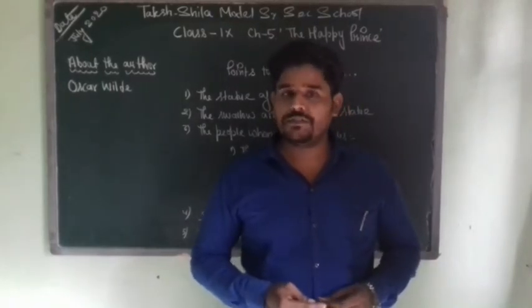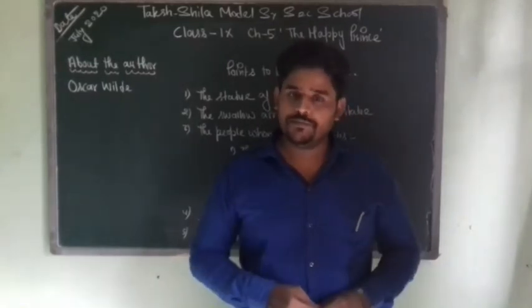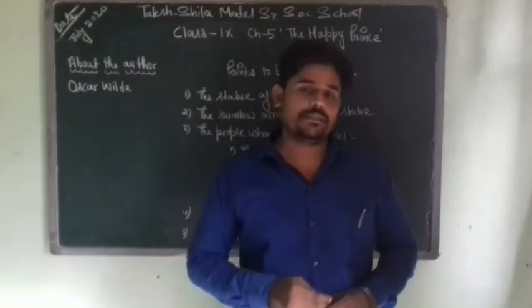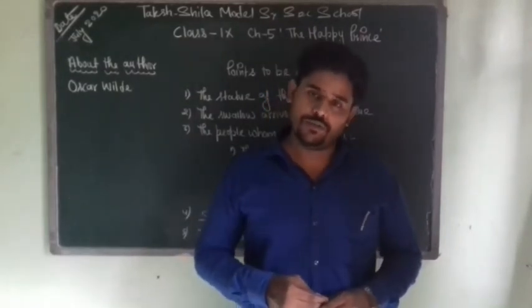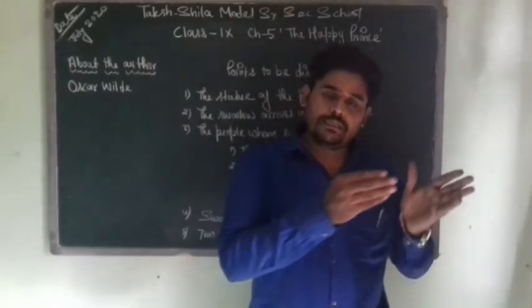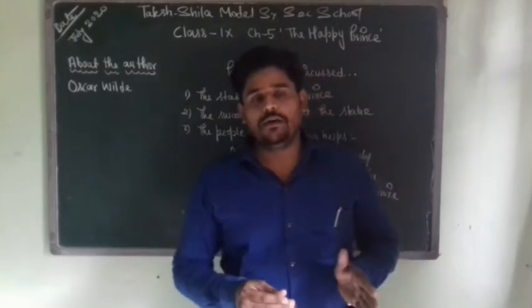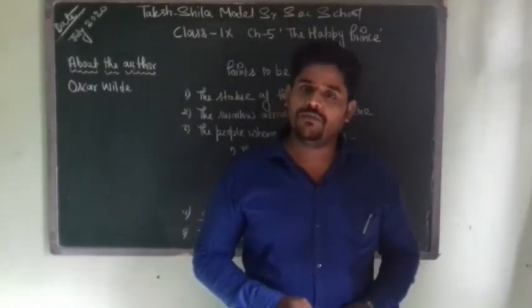The path of goodness is not a bed of roses, right? So you must be ready to face adverse circumstances when you are doing good to others, right? So the happy prince is actually the epitome of honesty, whereas the bird is actually the epitome of love, right?